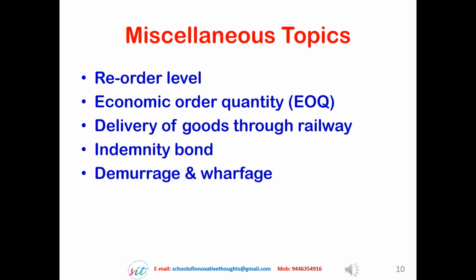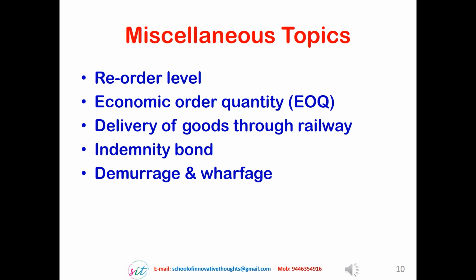So considering all these factors, the cost of the material at the source per unit item, the standard packet of the material, and also the transporting capacity of the vehicle which we are hiring. Considering these three parameters, that is the cost of the material at the source for a particular quantity, then the standard packing of the material, the standard quantity of the items in a particular packet or a bundle, then the transporting cost for that quantity depending upon the capacity of the transporting vehicle. So considering all these factors, we can arrive at a particular quantity for which the at-site cost will be the minimum. Such an order quantity is called economic order quantity.